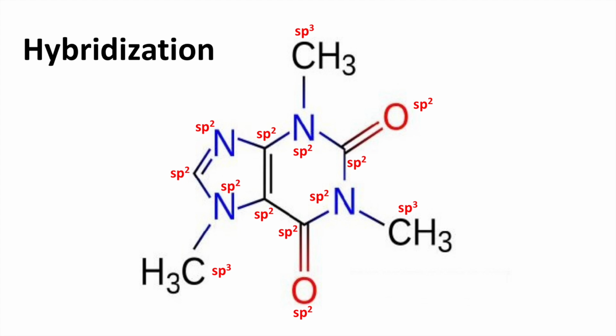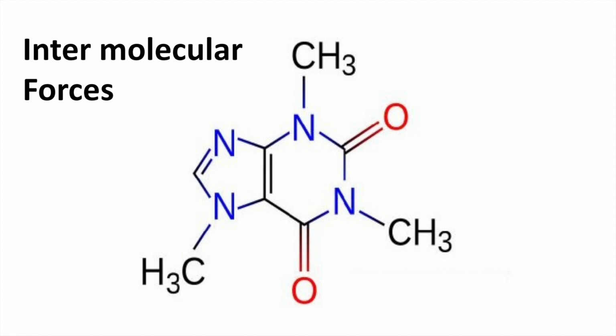Next, let's talk about the electron geometry of the atoms. sp2 hybridized atoms are trigonal planar, and the electron geometry for sp3 hybridized atoms is tetrahedral. Next, there are 3 types of intermolecular forces present within this molecule: London dispersion forces, dipole-dipole attractions, and hydrogen bonding. London dispersion forces are the weakest type of attractions and are present within every molecule. They are the result of an instantaneous dipole created within a molecule. They are also known as van der Waals attractions.